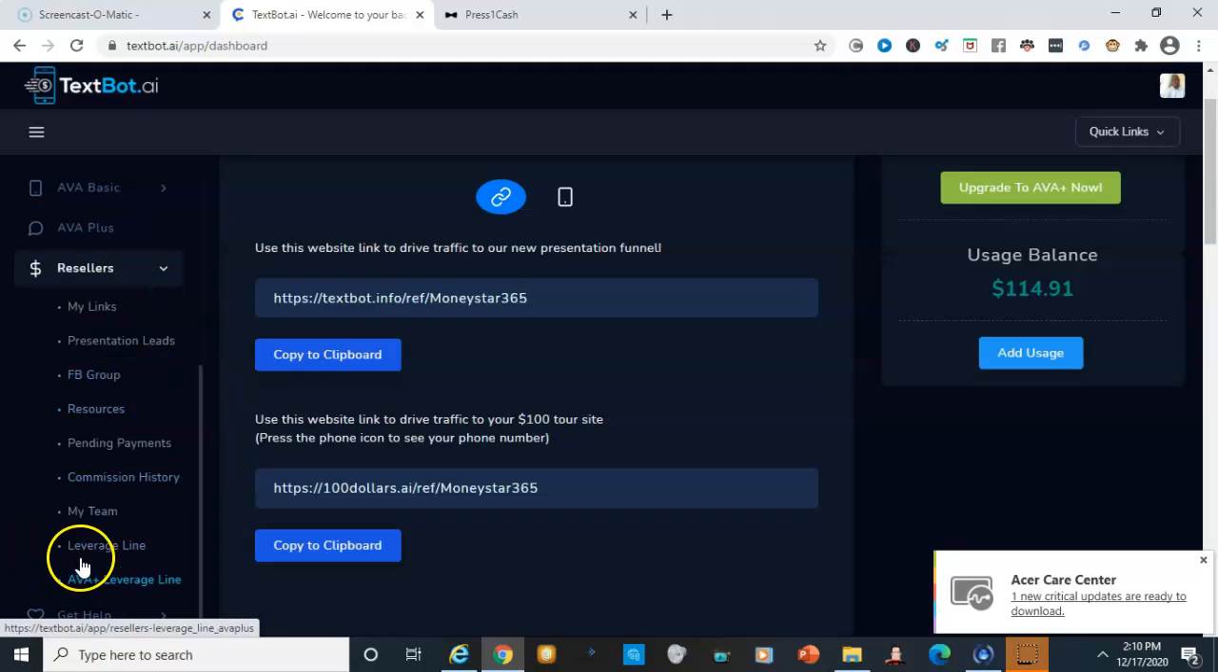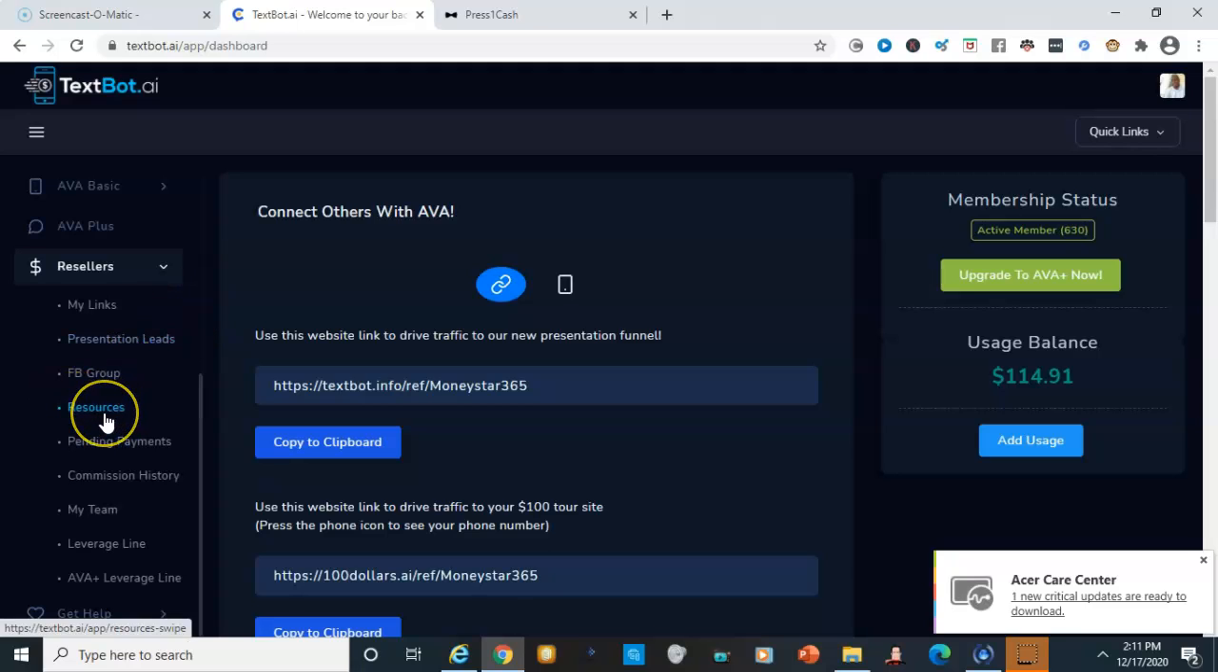This will be your leverage line down here, your team members that would be here, which would be my team, and the leverage line that shows you who is in line to basically pass up their second sale to you. Because with TextBot AI and as with Press One Cash, they're both similar in that respect, as in you have to pass up a sale in order to be qualified. So for both, you would have to pass up your second sale in order to be, well, with TextBot, you have to pass up your second sale. With Press One Cash, you have to pass up your first sale, okay, to be fully qualified.